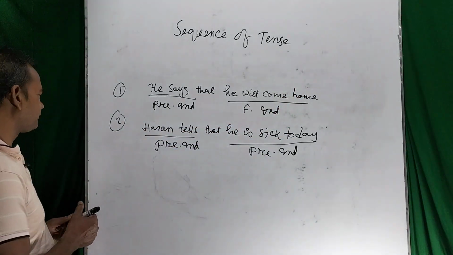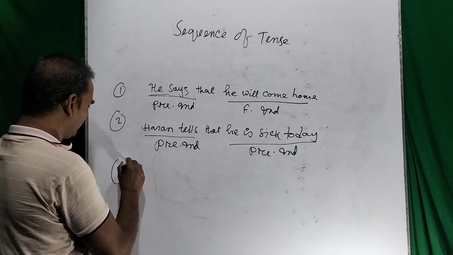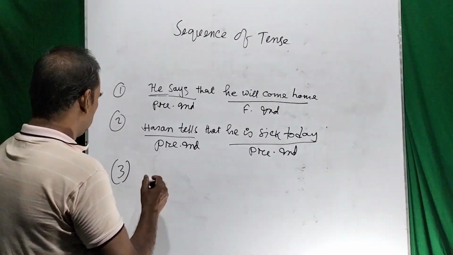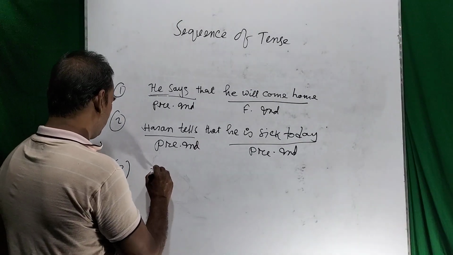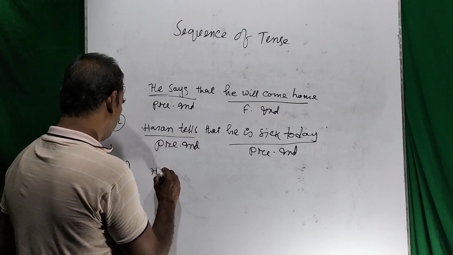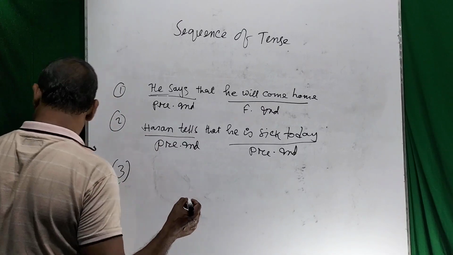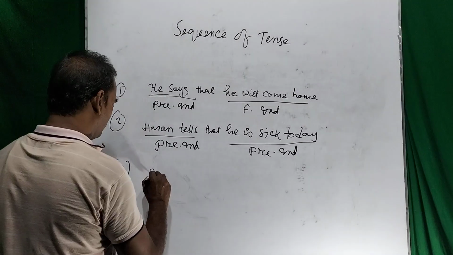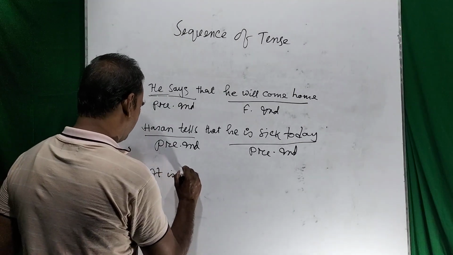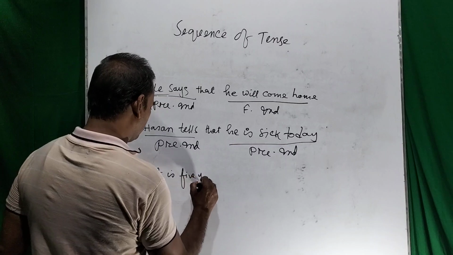And third of all, you see, I would like to tell you that it is five years.